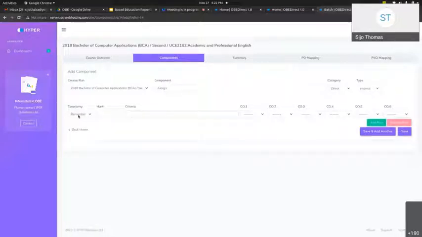So we need to mark what the taxonomy is. Then we need to mark the corresponding outcome. That means for each outcome, we need to mark how much it contributes. And this is